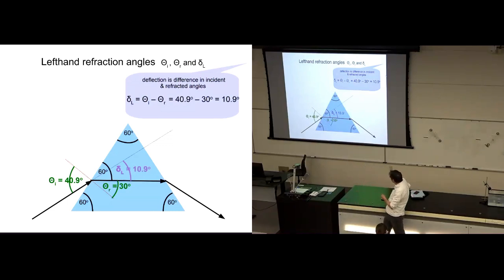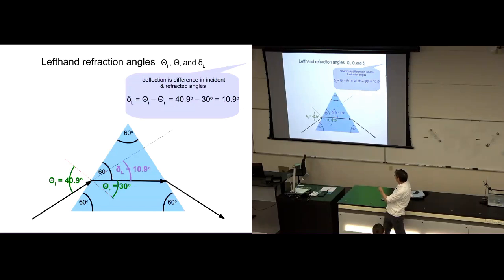well, the deflection is just the difference between these two angles, right? The undeflected ray would be this direction here. It's 40.9 degrees above the normal, like this incident ray is 40.9 degrees below the normal. So if I was to specify the undeflected direction, it would be 40.9 degrees above the horizontal, above the red line, above the normal.